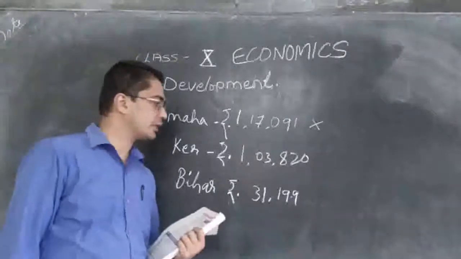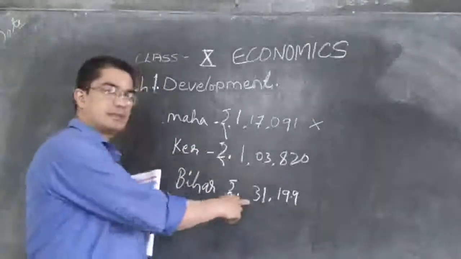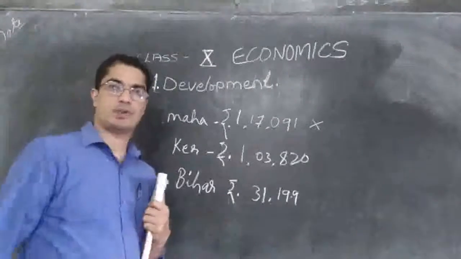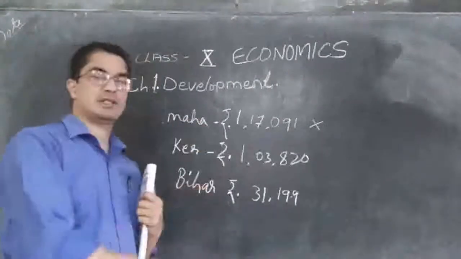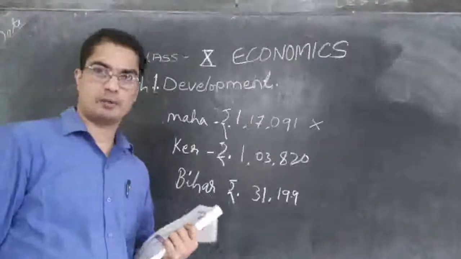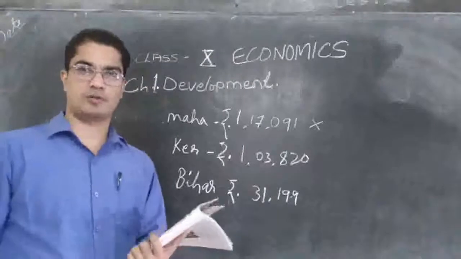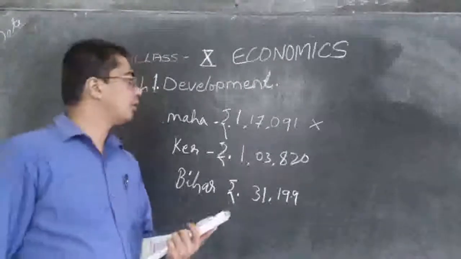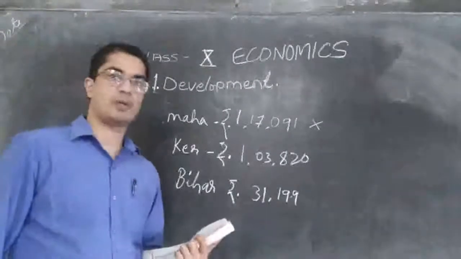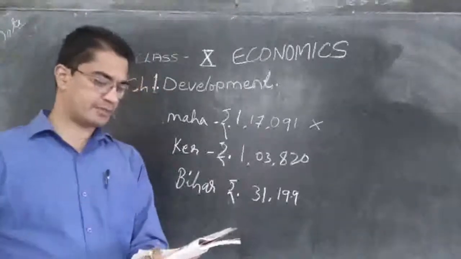It is not even reaching half of what others are earning. So we can certainly say Bihar state is much poorer than all the other states, and so the people living there are also very poor. That is the financial situation of the states of Maharashtra, Kerala and Bihar. So now let us see about other aspects.